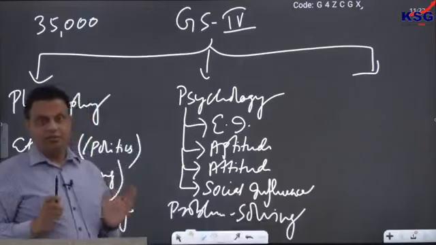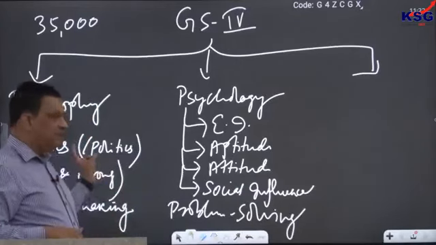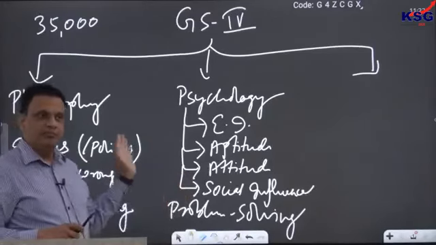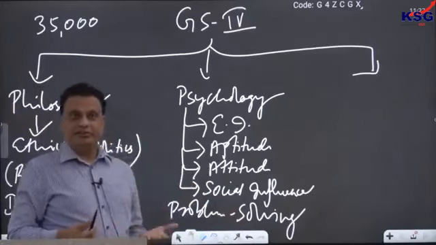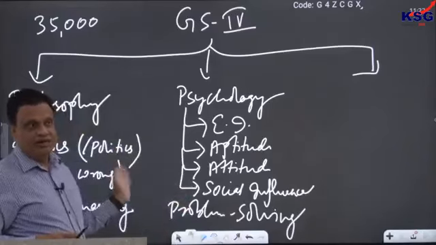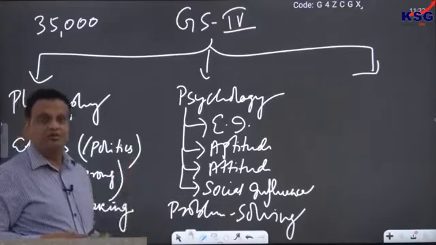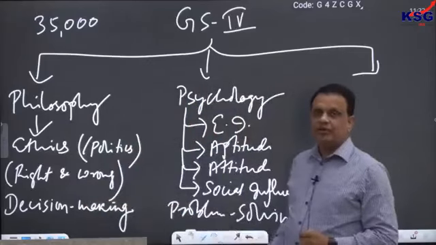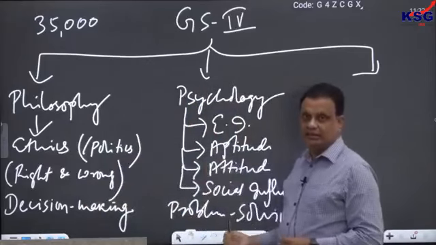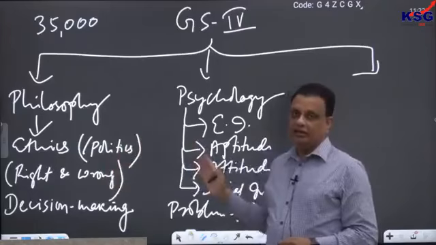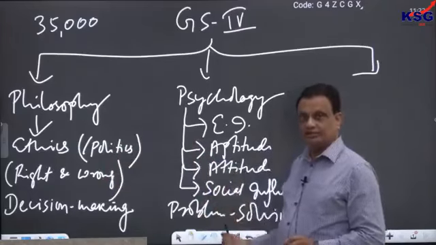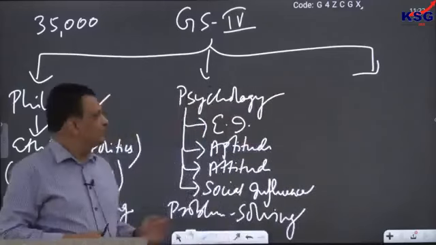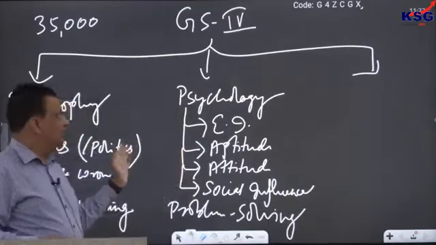Psychology helps us in problem solving. So in a way you can say ethics helps us to take good decisions, and psychology helps us to implement that decision in an effective manner. That is how the two are related. That's why I told you both of them are two sides of the same coin: taking a decision and implementing a decision. Knowing what is right and doing what is right. Knowing what is wrong and refraining from doing what is wrong. That is what psychology often helps us with. So the two are very closely related to each other.